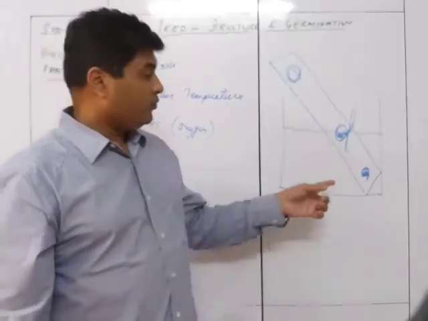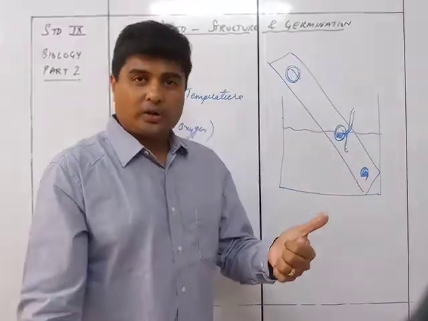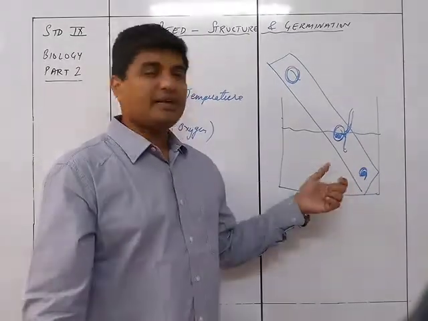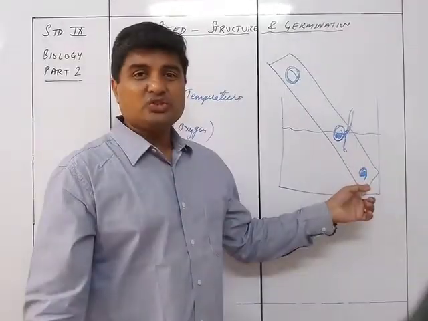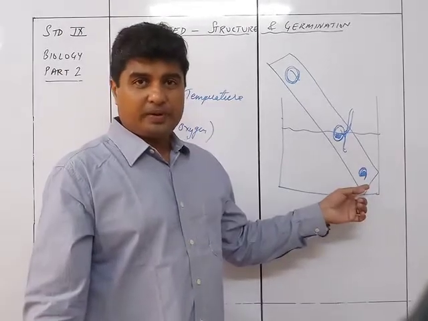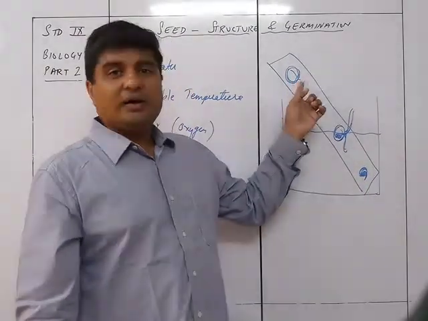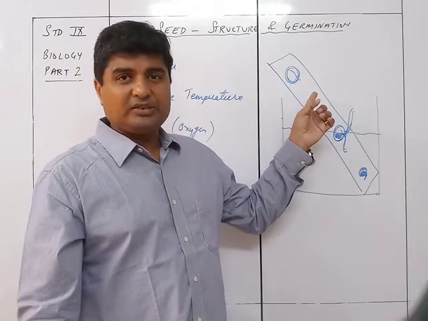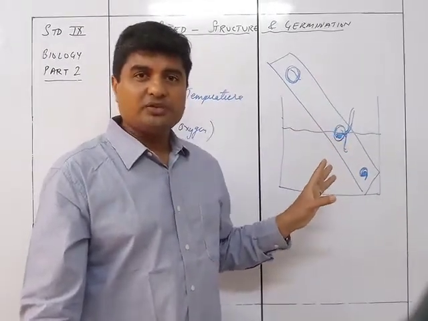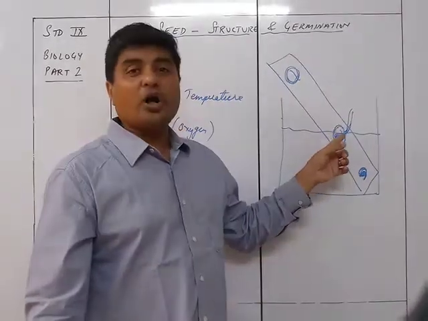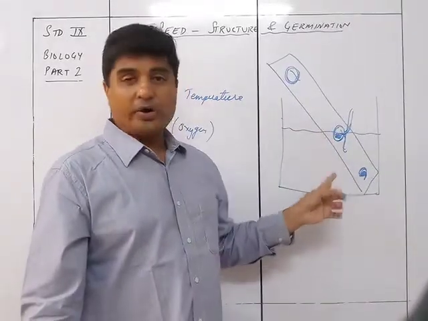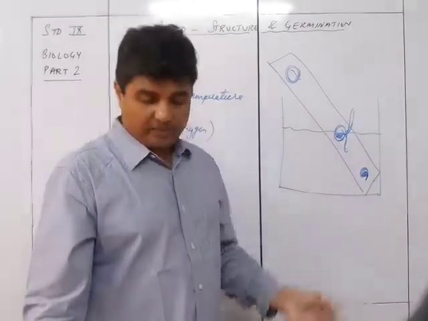So why is it so? Because this one gets water, gets suitable temperature, but the oxygen inside the water is slightly less. That's why it does not get proper oxygen, and that's why it does not germinate properly. This one over here gets oxygen, gets suitable temperature, but does not get water. That's why no germination takes place over here. This one has got all the 3: air is there, temperature is there, and water is there. That's why this grows properly.